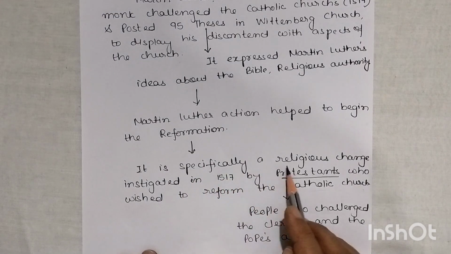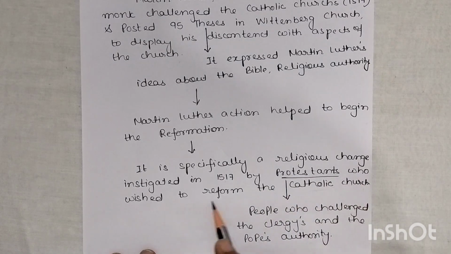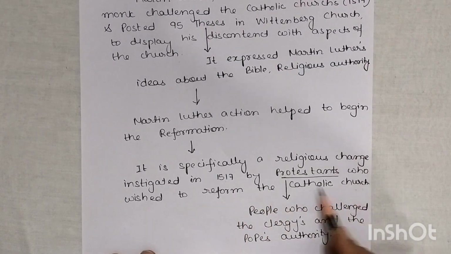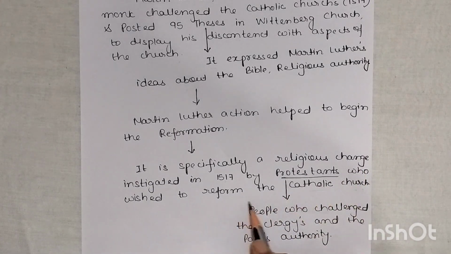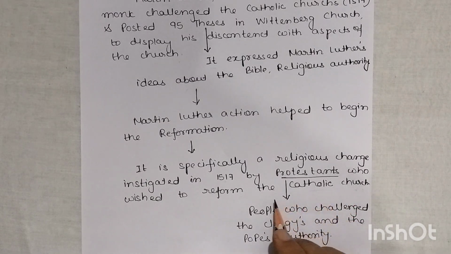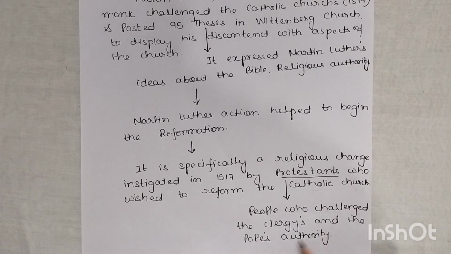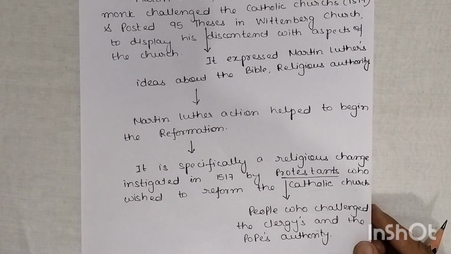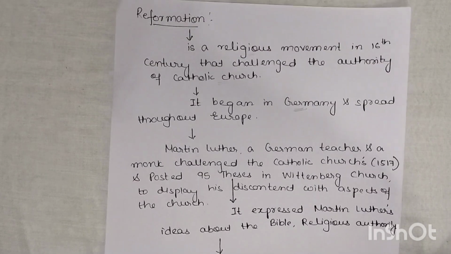Now, it is specifically a religious change instigated in 1517 by Protestants who wished to reform the Catholic Church. So, it was a religious change by a group of people known as Protestants who wished to reform the Catholic Church. Whatever the wrongdoing, why the people were unhappy, they wanted to reform it. That's why it's known as Reformation. Now, who were Protestants? People who challenged the clergy and the Pope's authority. I will cover Protestantism while going through the meaning and the causes. So this is the basic idea of Reformation.